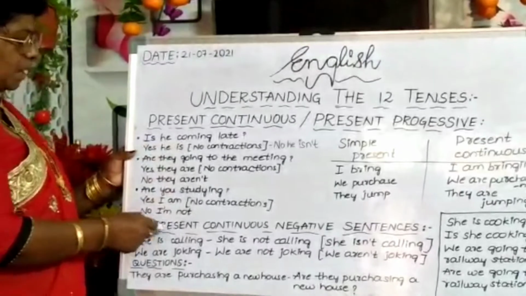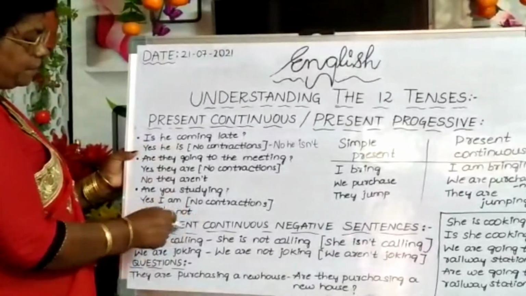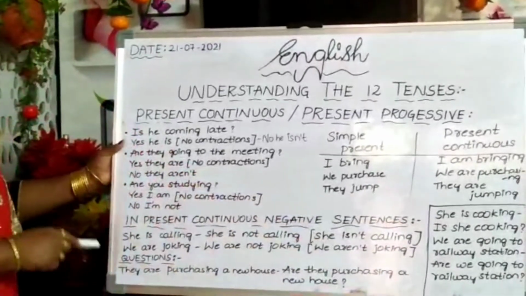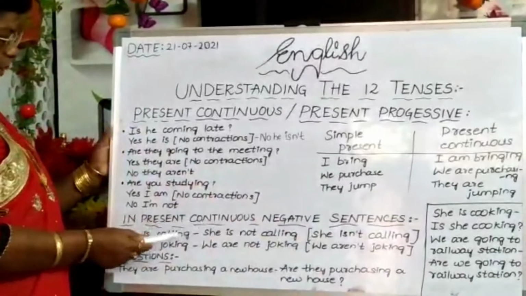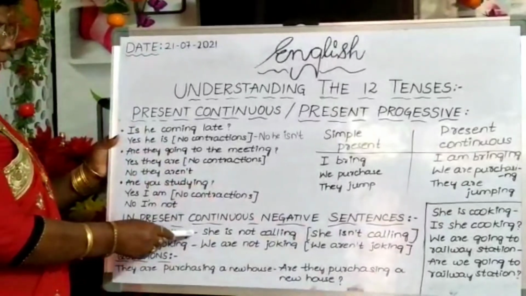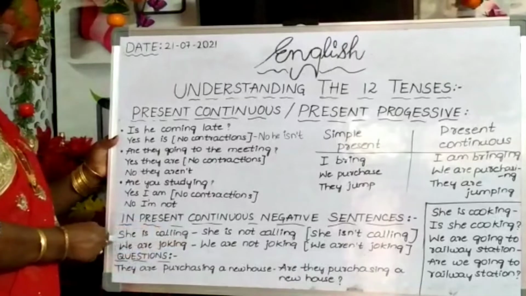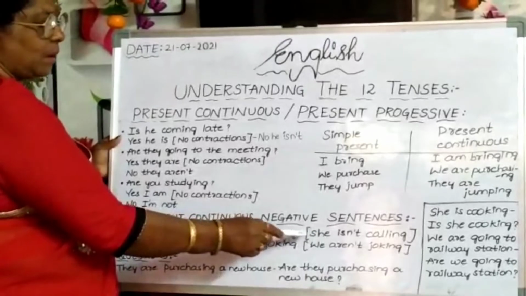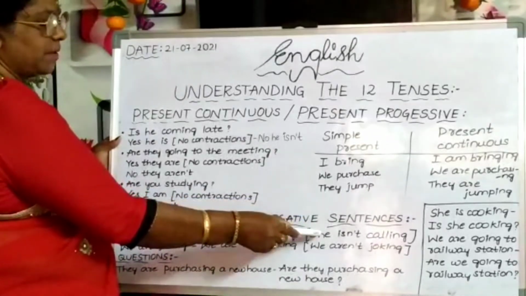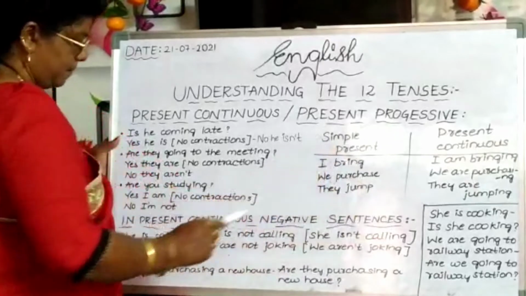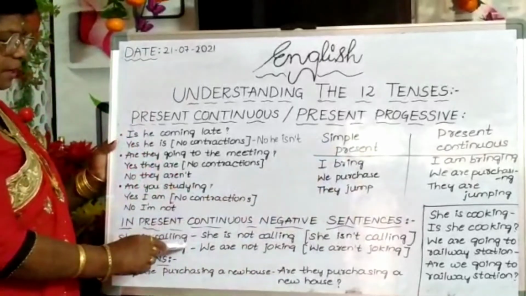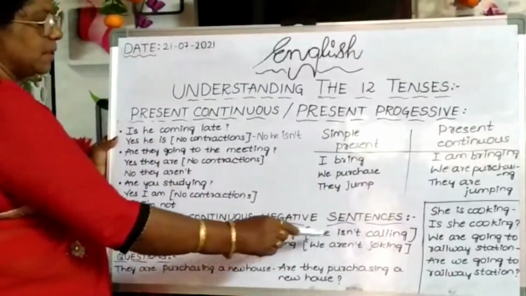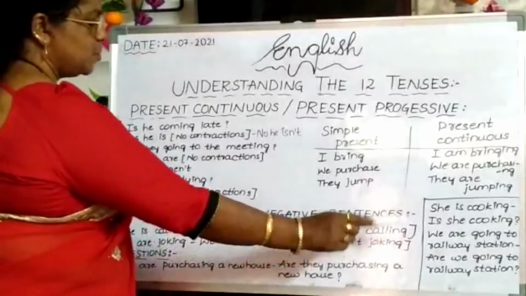Okay, then in present continuous negative sentences, how can we make them? She is calling. This is a positive sentence. She is not calling. And how can we make a contraction out of it? She isn't calling. Like that, we are joking: positive sentence. We are not joking: negative sentence. Contraction, we aren't joking.